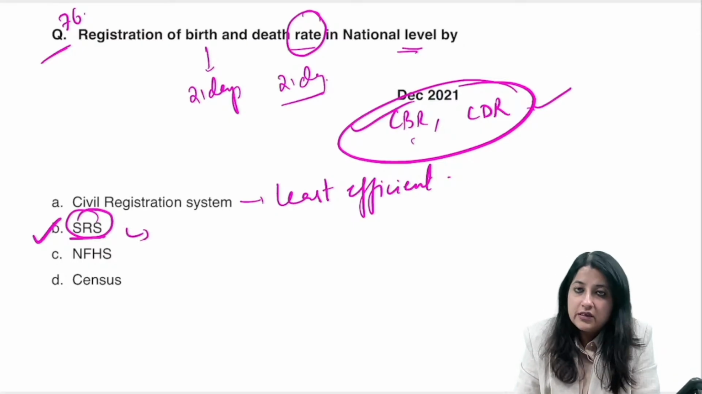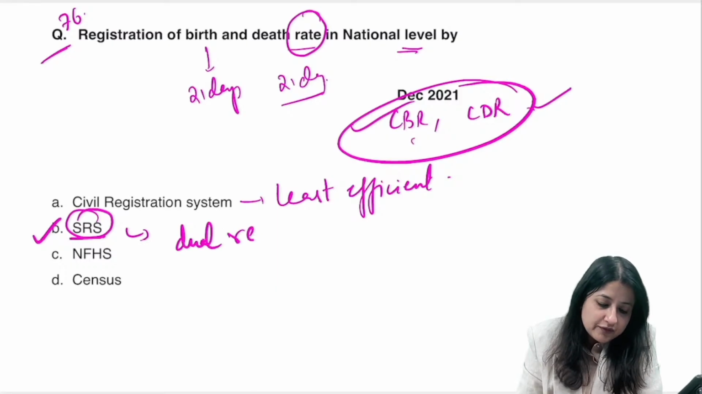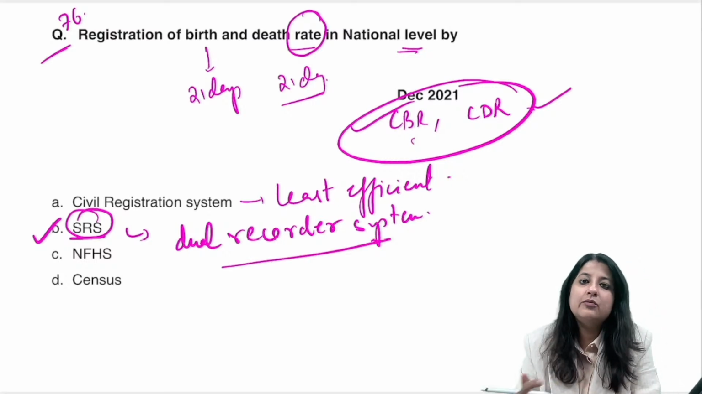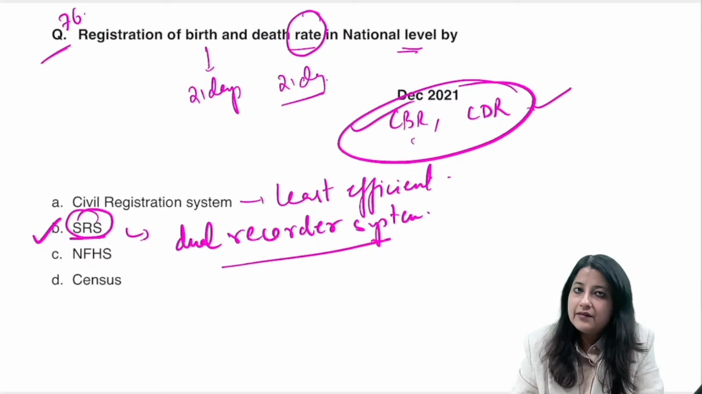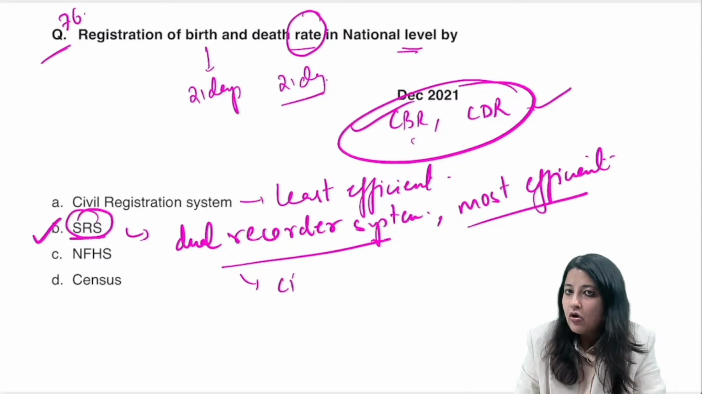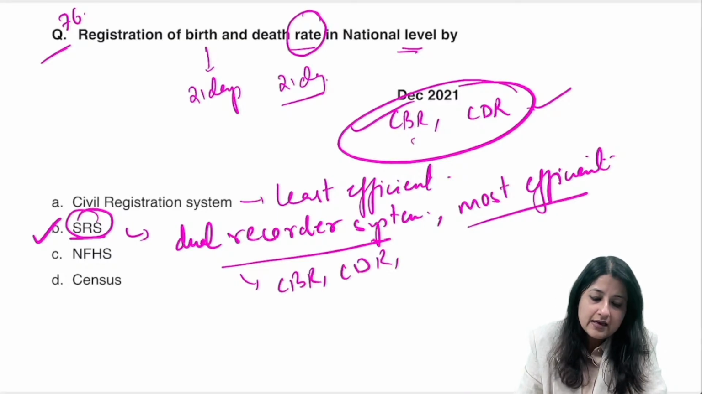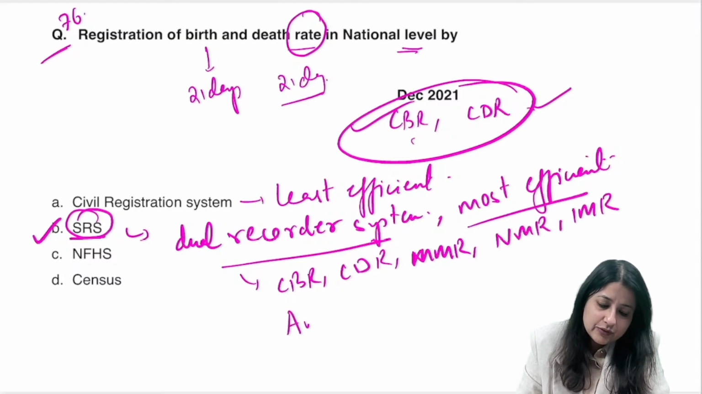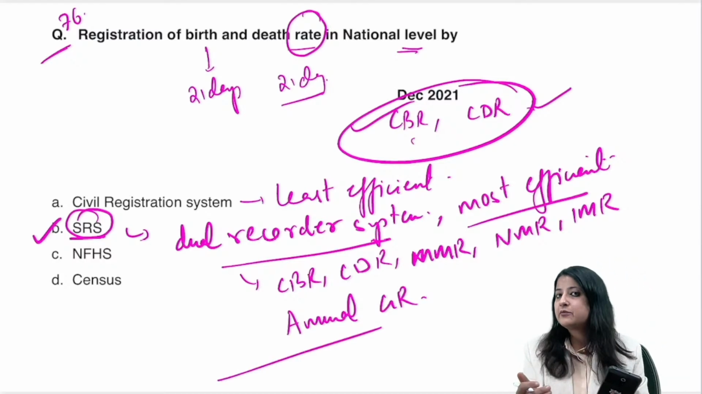Also, one more point you should remember: which type of system is it? It is a dual recorder system. There is a part-time enumerator and a full-time enumerator. And this SRS is the most efficient health information collection system. It also gives us data on CBR, CDR, maternal mortality ratio, NMR, IMR. It also gives you data on the annual growth rates of a country. All that information is provided by SRS.